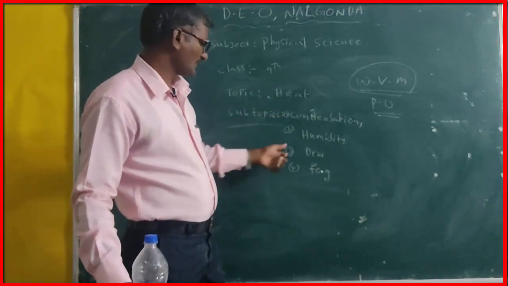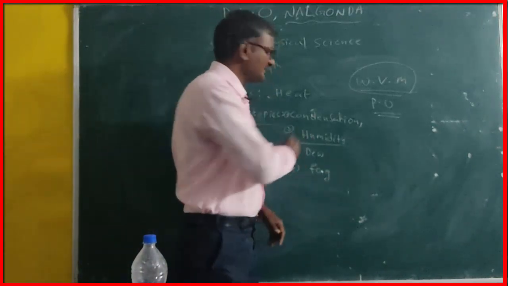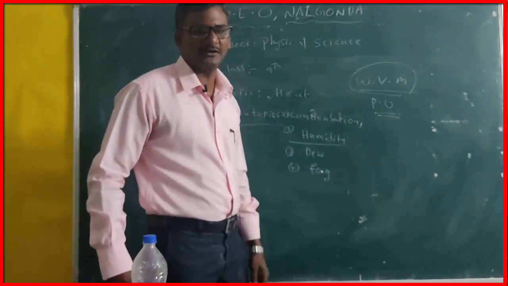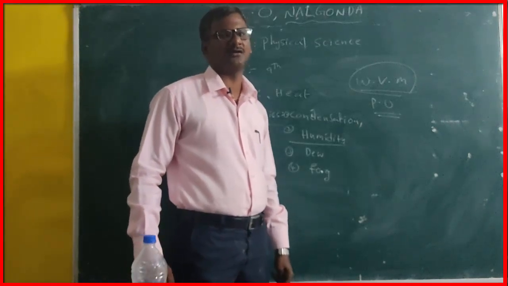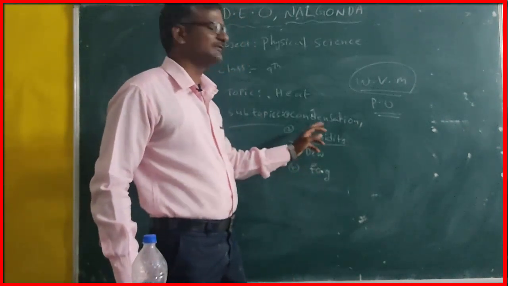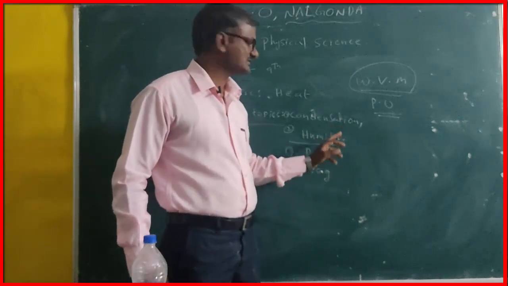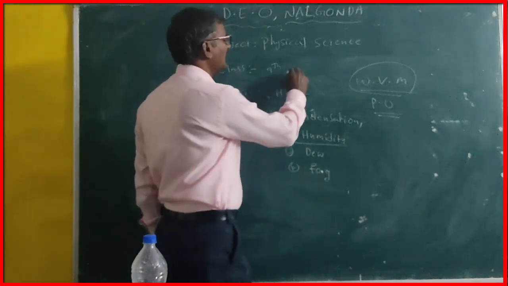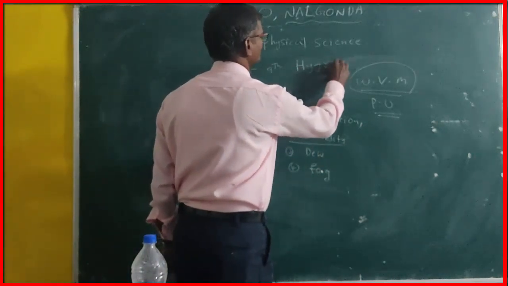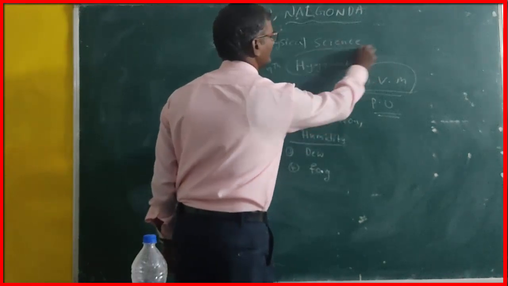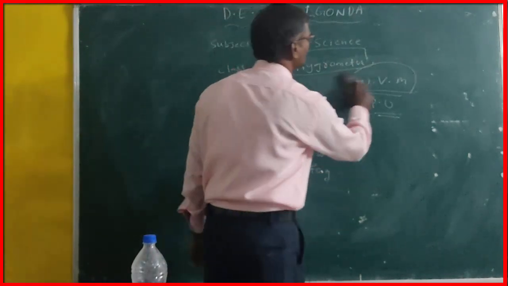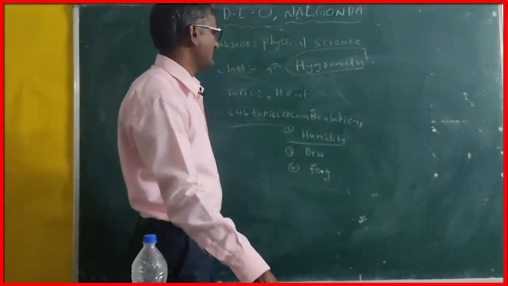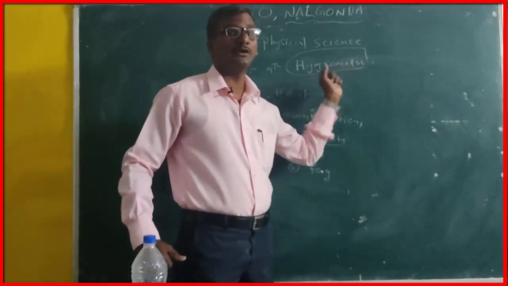Right, at the same time we can discuss humidity. Humidity, we already discussed several times here. The amount of water vapor present in the atmosphere is called humidity. Humidity can be measured with the help of a hygrometer. Hygrometer is the device which can be used to measure the water vapor content inside the atmosphere.